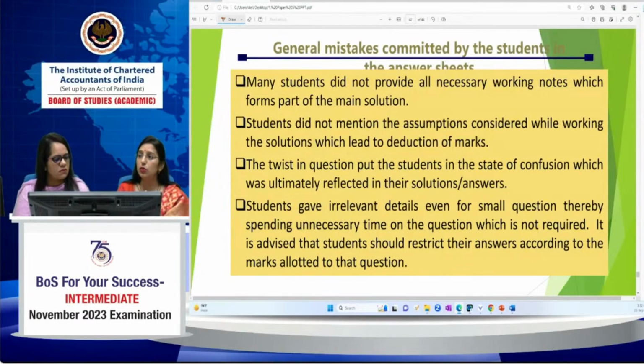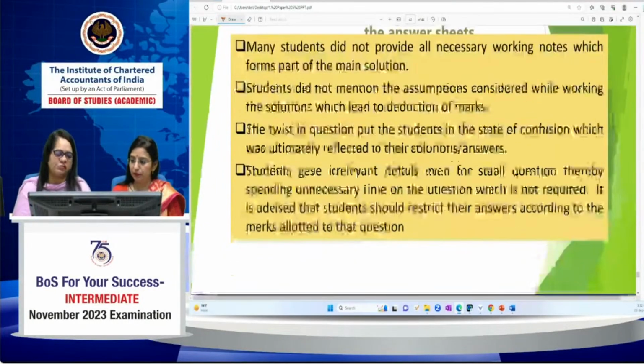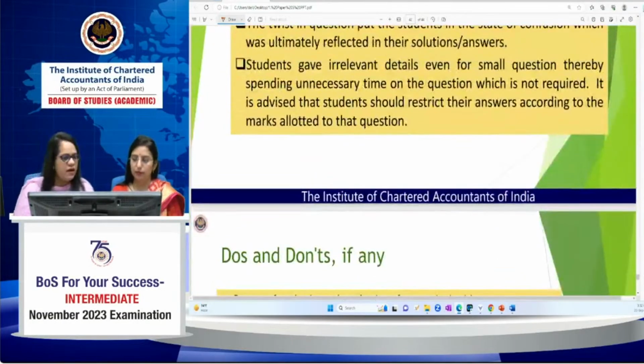Sometimes, if different accounts are to be prepared, you have to prepare only as many accounts as are asked for, and not add on by yourself. You will only lose your time because you won't get more marks. For a 5-mark question you won't get 7 or 8 marks if you do more. So 5 marks only for 5 marks. Students give unnecessary, irrelevant detail for small questions, spending unnecessary time on what is not required. So it is advised that students restrict their answers according to the marks allotted to that question.